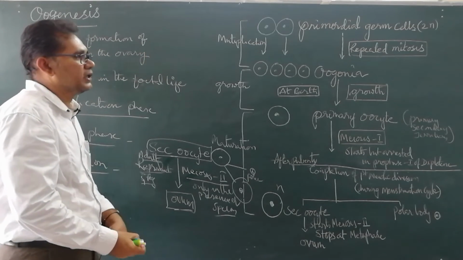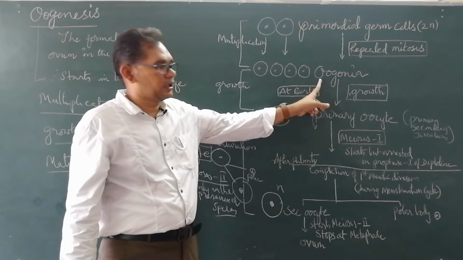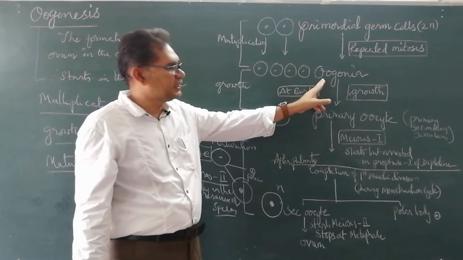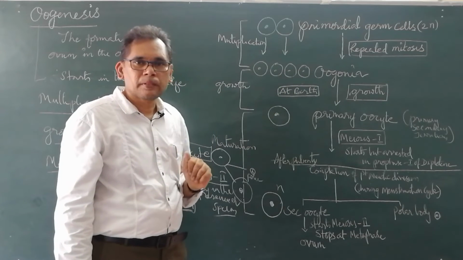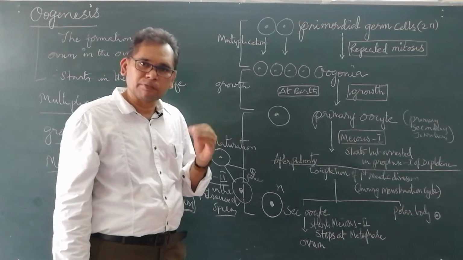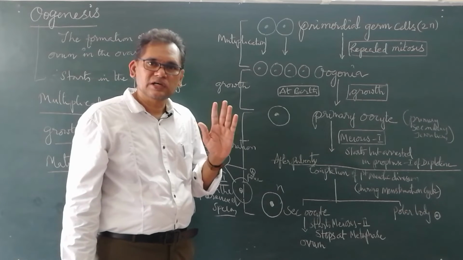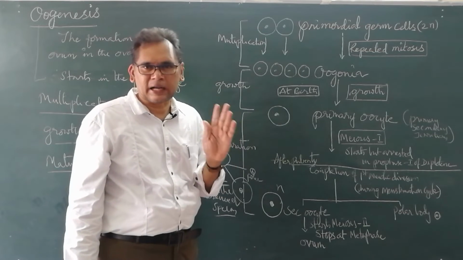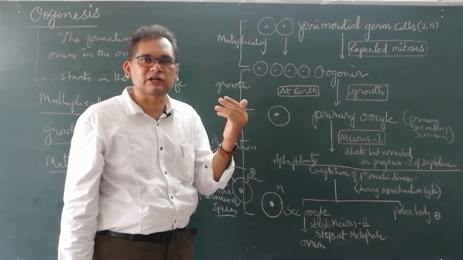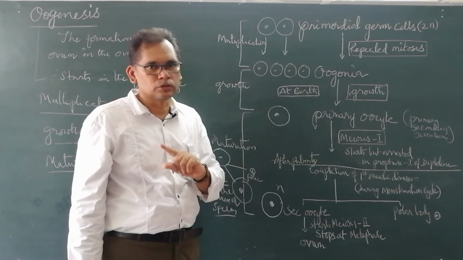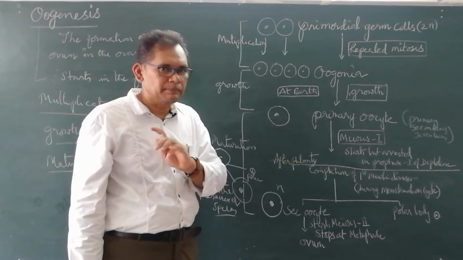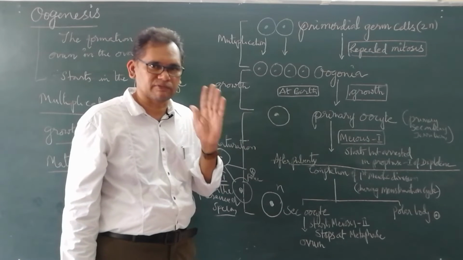Now, the oogonia which are formed, a couple of million oogonia, are formed in the female ovary during the fetal stage, and no more oogonia are added after the birth of the female child. No more oogonia are added by multiplication after birth.